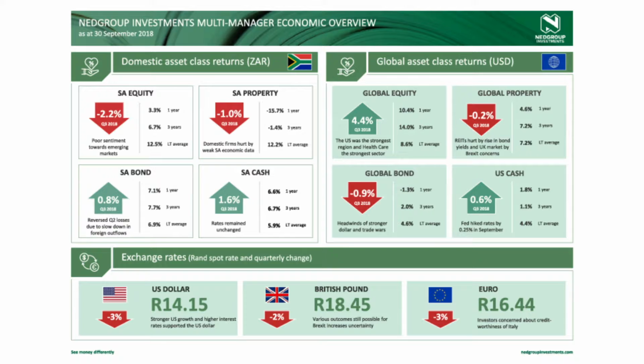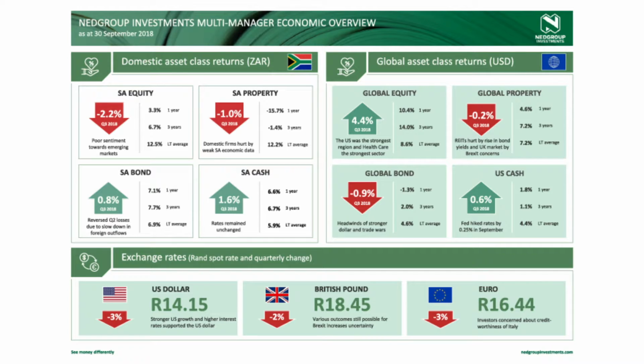We also saw large outflows out of the fixed income space, with foreigners selling over 66 billion rand worth of bonds over the quarter. This put pressure on the all bond index that reversed some of their losses over Q2 and ended up going up by approximately 80 basis points over the quarter. Interest rates remained unchanged over the quarter, resulting in a consistent 1.6% return to one's cash holdings.